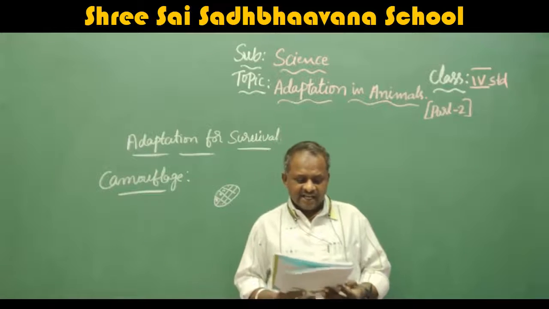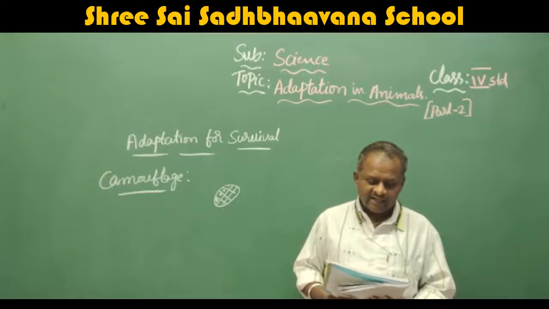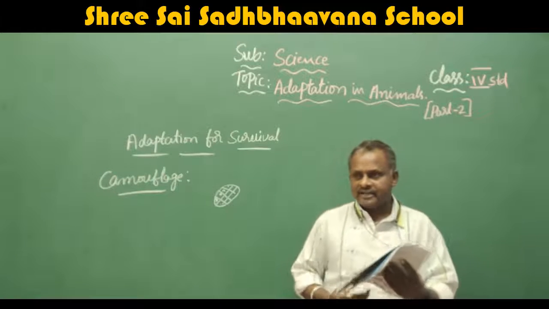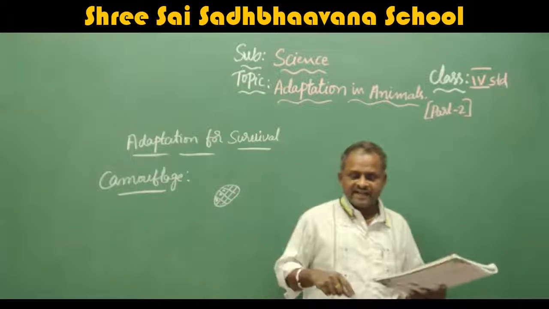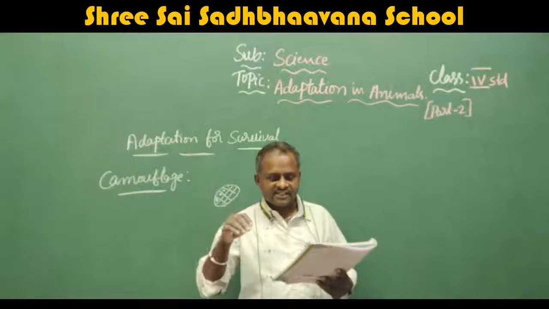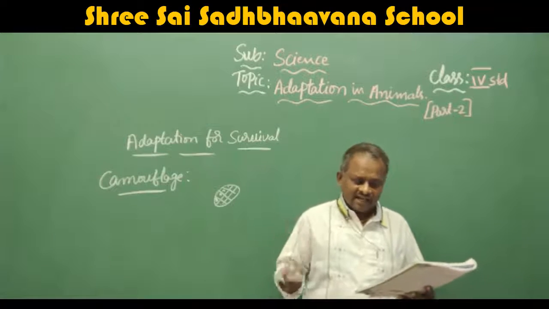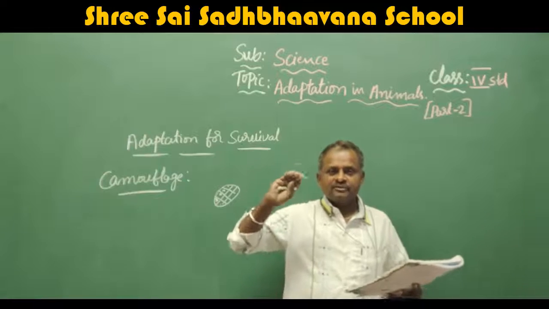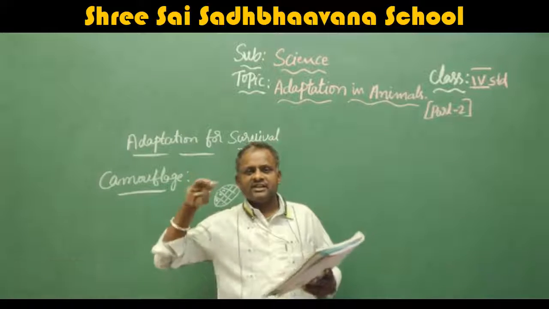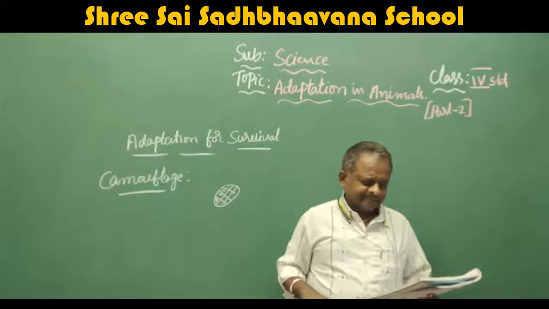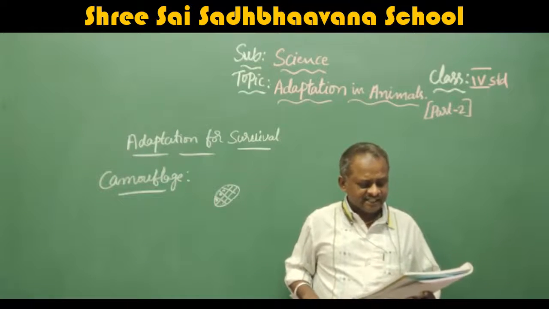Okay, let us summarize. Animals can be classified as terrestrial, aquatic, amphibian, arboreal, and aerial according to their habitat. We have studied terrestrial, the animals which live on land; aquatic, the animals which live inside the water; amphibians, living both inside the water as well as on the earth; arboreal, the animals which live on the trees; and aerial, the animals which live in the air. Animals that live on land are called terrestrial animals.